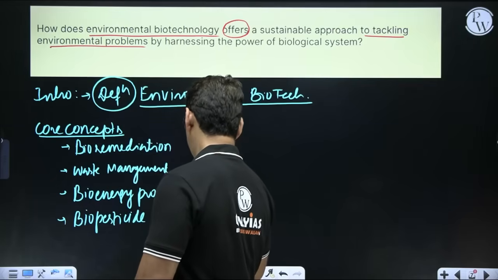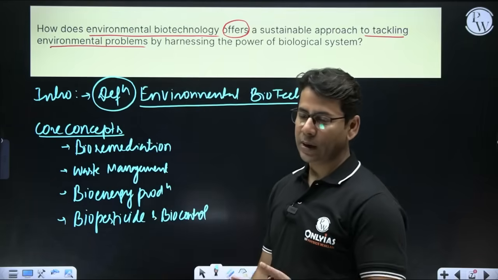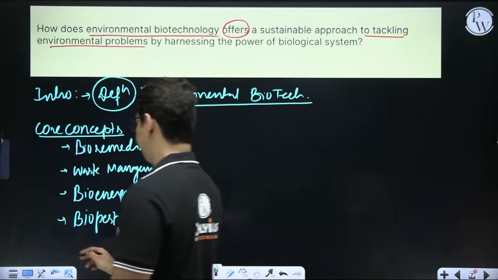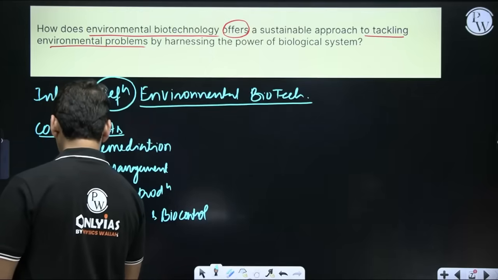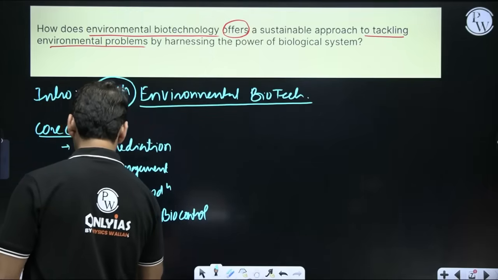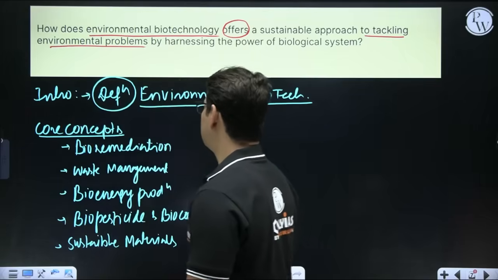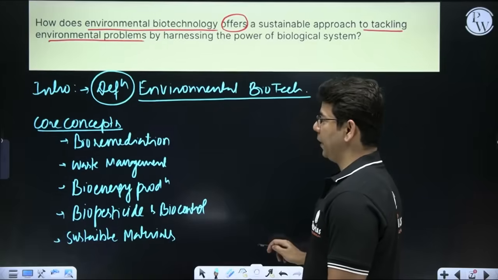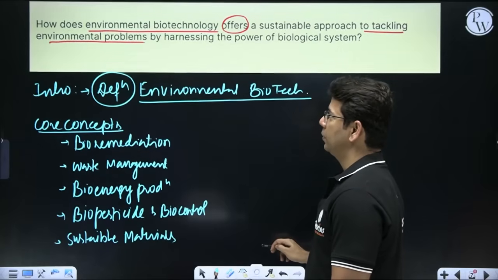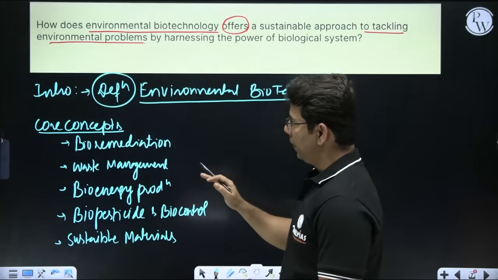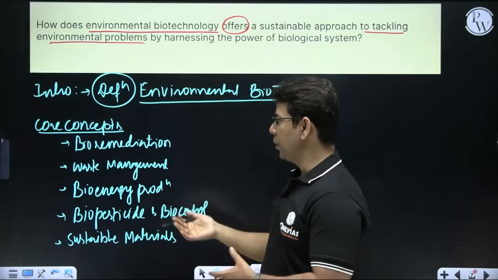One more we can write is sustainable materials. So these are the core concept areas that we can use for the main body of the answer.